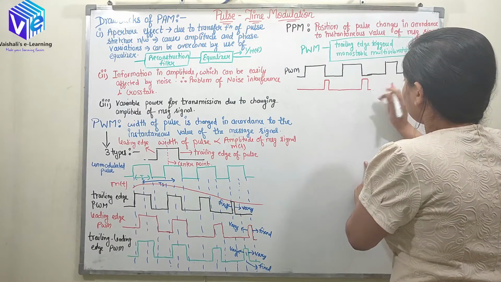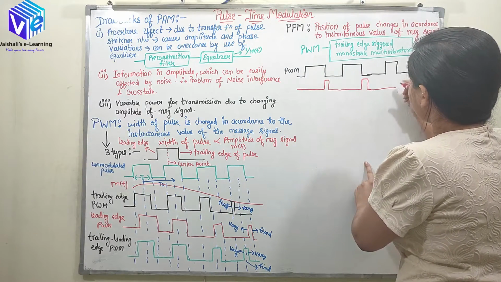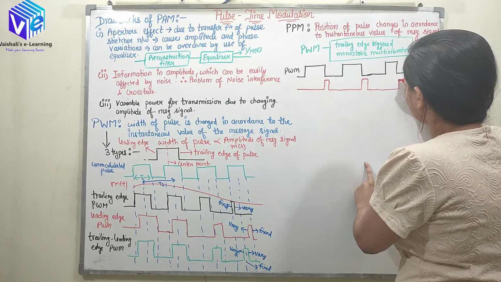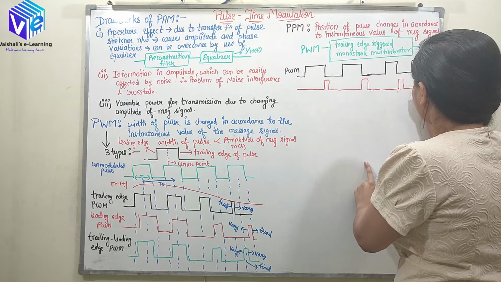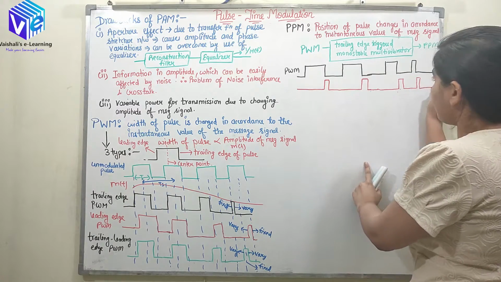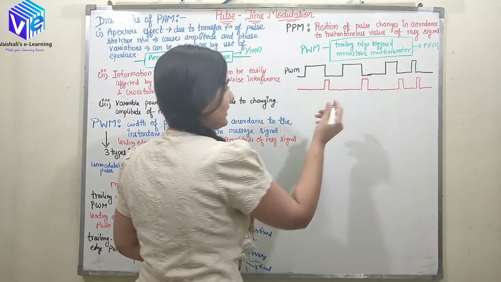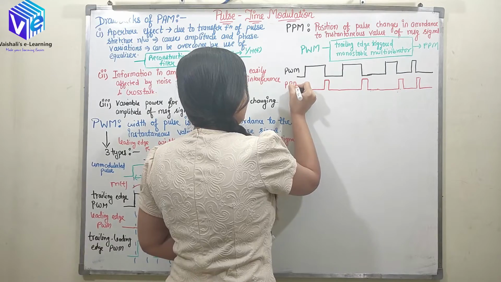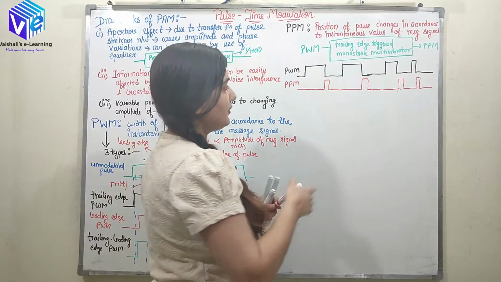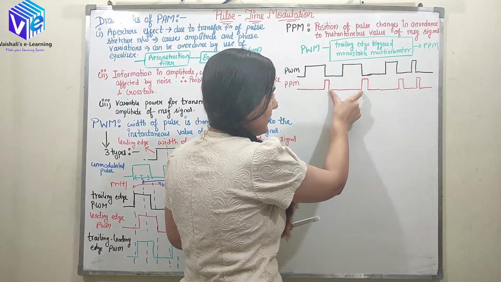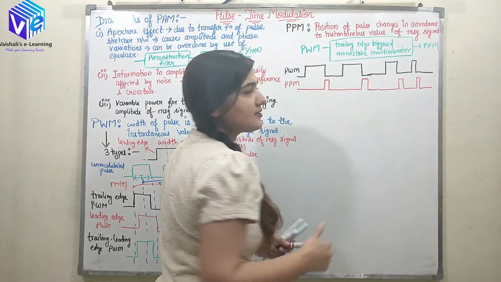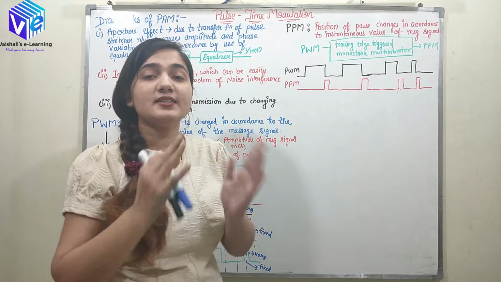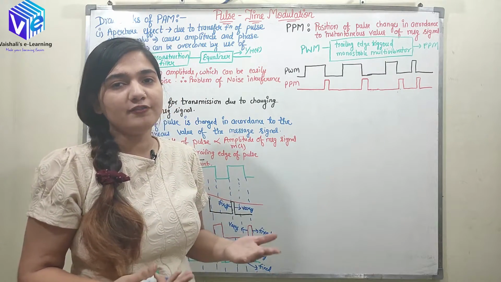Similarly here, for this pulse it will encounter the trailing edge. So here it will encounter the trailing edge, go up, and come back. Here also it goes up and comes back. So you can see directly, I have shifted the position of the pulses. Now this is a large difference between two pulses and this is a small difference between two pulses. The difference between two pulses is in accordance with the amplitude of the message signal.